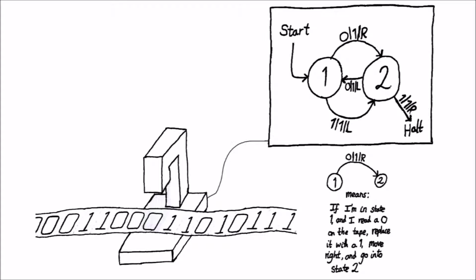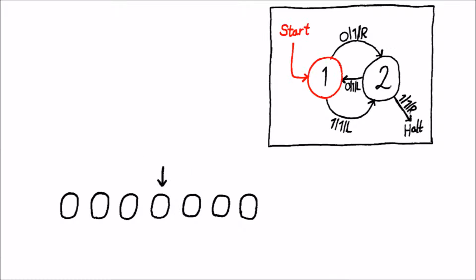For example, this machine has two states, state 1 and state 2, as the start and halt commands are necessary parts of a machine, and so do not count towards the state total. So, if this machine is in state 1, and the value read from the tape is a 0, it will write a 1 over the 0, move right along the tape, and go into state 2. The machine then reads another 0, and is in state 2, so writes a 1, moves left, and goes back into state 1, and so on. Until it reads a 1 in state 2, when it writes a 1, moves right, and halts, with 4 consecutive 1s on the tape.